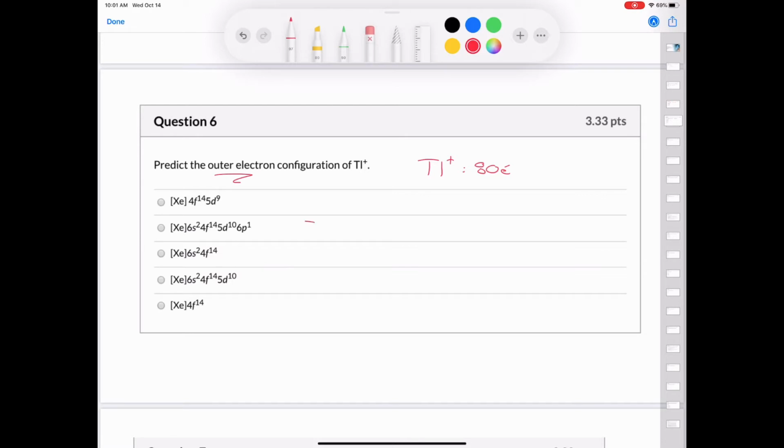And so after xenon, we have 6s2. Then we go into the f orbitals. We have 4f and we have 14 of those, so 4f14. And then we go into the d orbitals. We go up to the number 5, so we have 5d10. Now, if it was thallium, we'd have 6p1, but we've lost that electron. And so our answer is xenon, 6s2, 4f14, and 5d10.